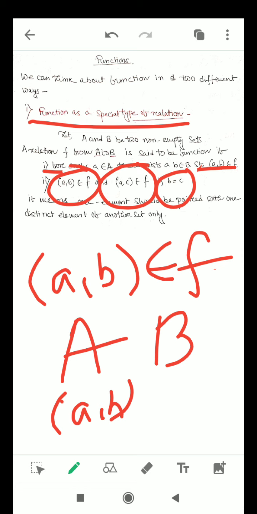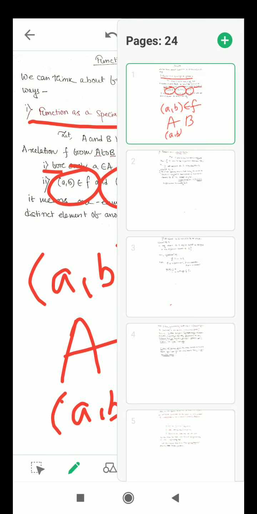First of all, each and every element of the first set will be assigned to some element of the second set of the relation, and each and every element of the first set, that is capital A, has a distinct pair in the relation. Okay, so this is the notion of the first kind.